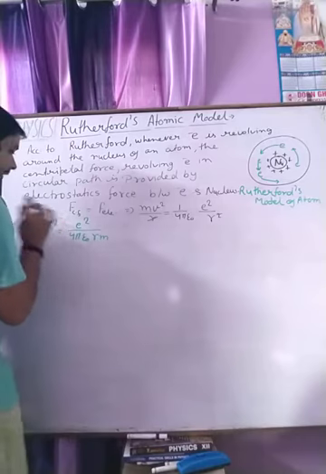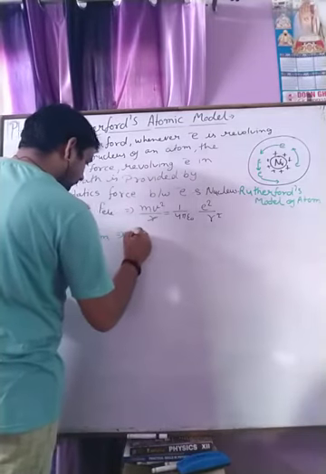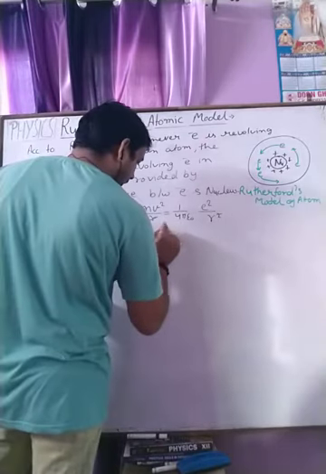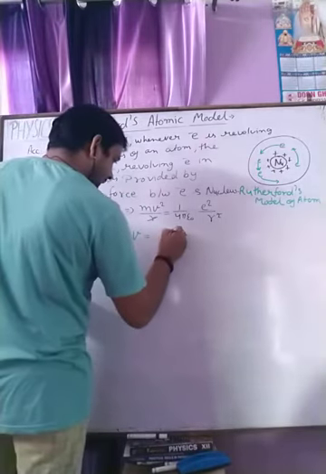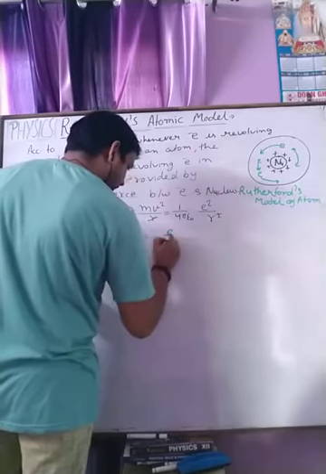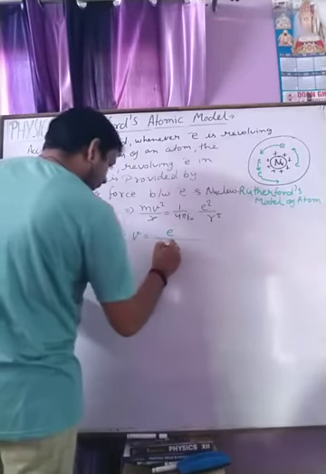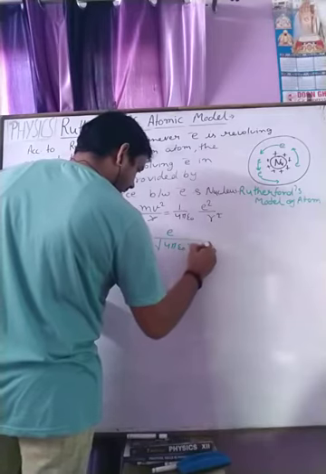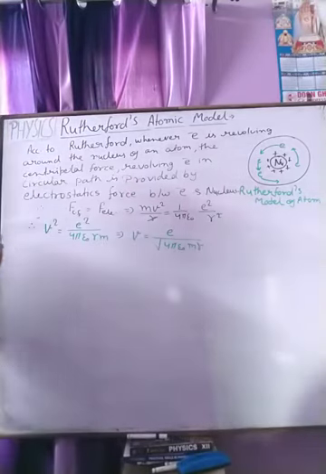So finally the velocity of the electron revolving around the nucleus is e upon under root 4 pi epsilon naught m r. Is it clear?